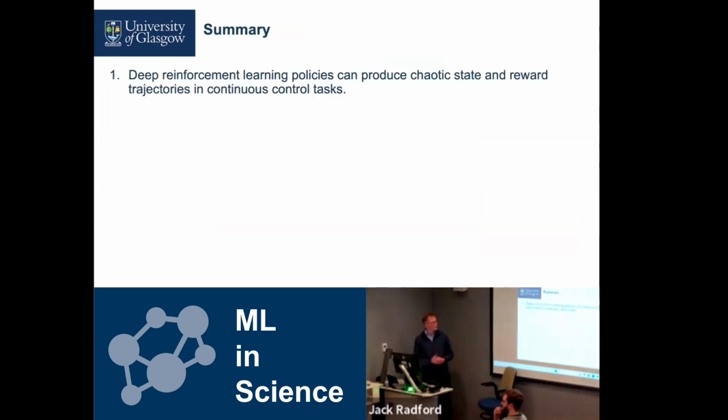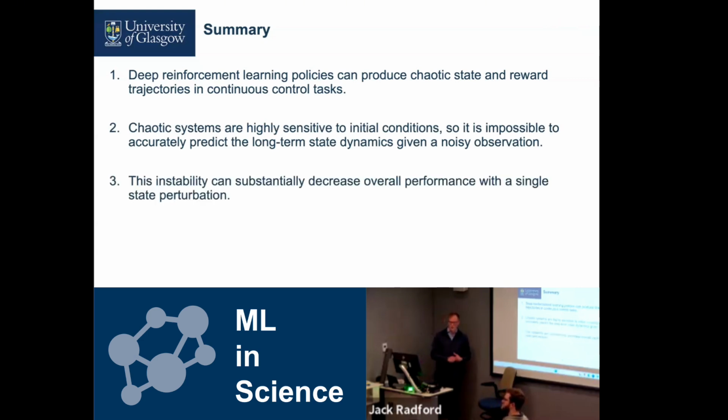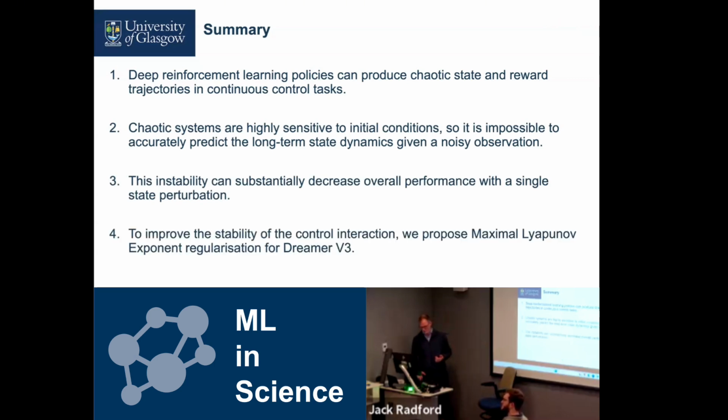So in general, 4 things we've learned from this: that the interaction between deep reinforcement learning policies and the environment can produce chaotic dynamics. This means it's impossible to actually predict long-term state dynamics given an approximate observation. You cannot guarantee performance because a small change can significantly degrade. And then to address these, we have proposed a regularization for a state-of-the-art model-based method.